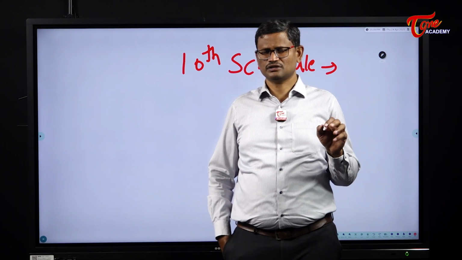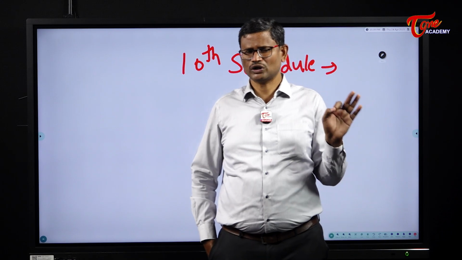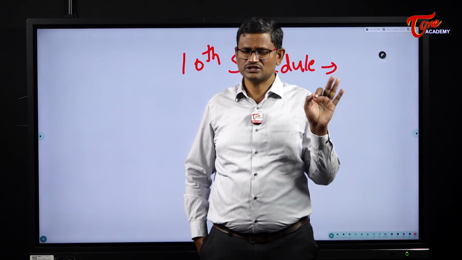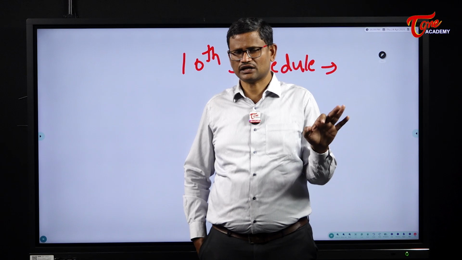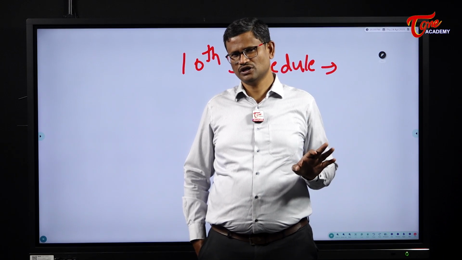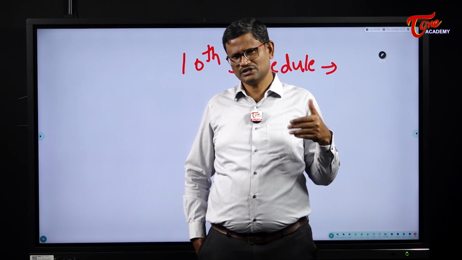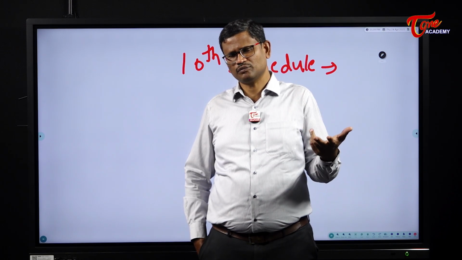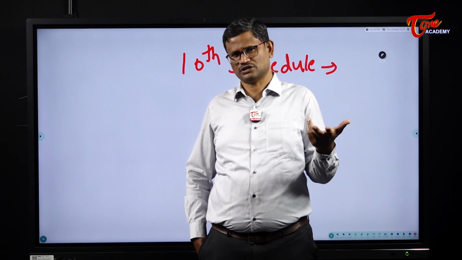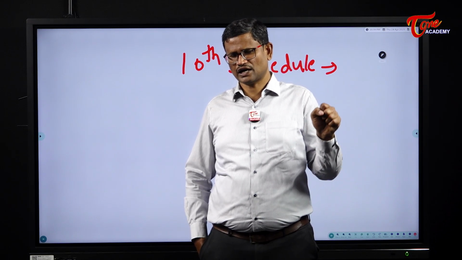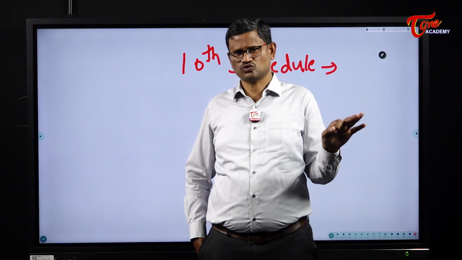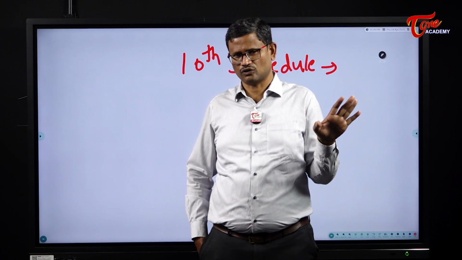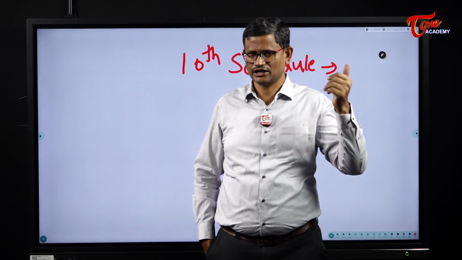And this is one problem. The second problem is, in the anti-defection law, there was no time limit within which the presiding officers had to act on the disqualification petitions. So because of this, the presiding officers have taken an unduly long time in deciding the disqualification petitions. And as a result, the law has miserably failed in its actual effect on the ground. That's about the 10th schedule, anti-defection law.